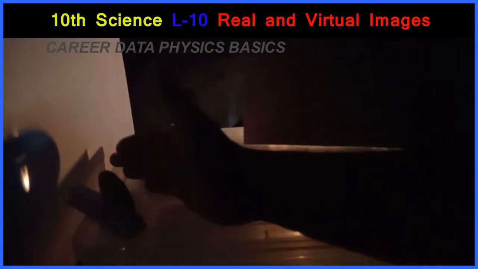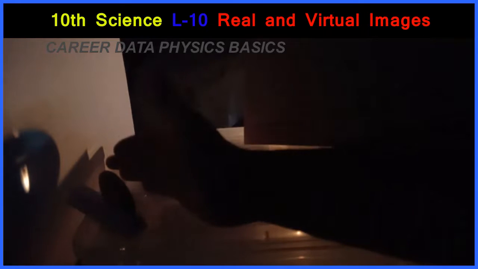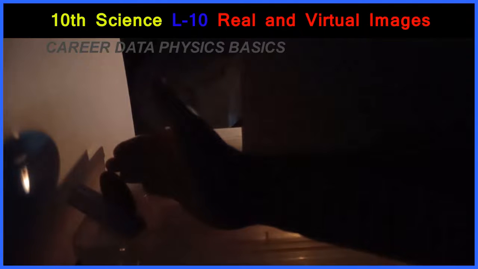Here I am putting my hand again. You can easily observe that the image is still not formed. Why? Because the rays have been blocked. So our conclusion is again the same, that the rays actually coming from that object, after reflection from the mirror, meet at some point and make an image.